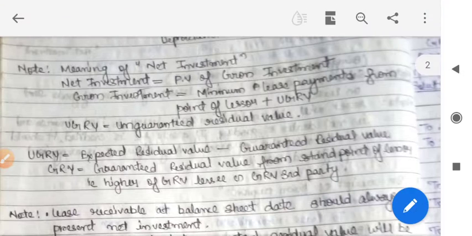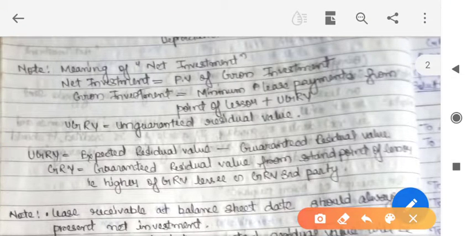This part is very important. What do you mean by net investment, and what is unguaranteed residual value? First of all, we will understand the point net investment. Net investment means PV of gross investment, present value of gross investment, a very important term. Now gross investment means minimum lease payments from the point of view of the lessor.